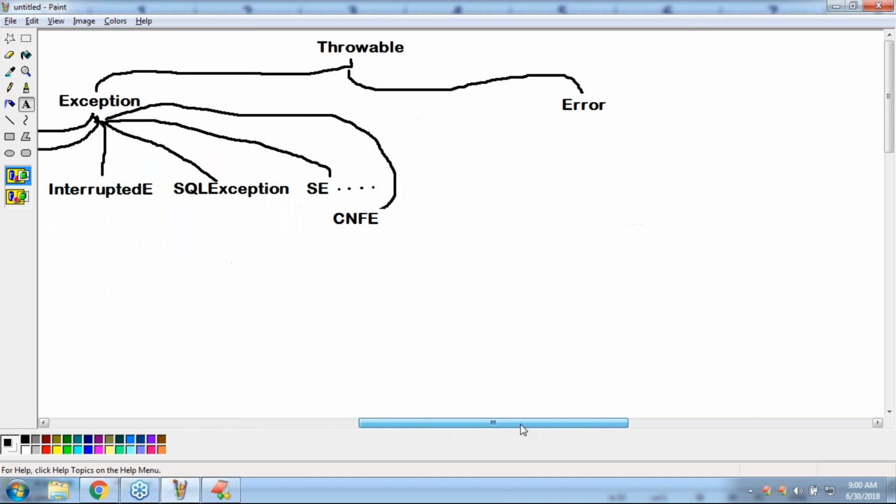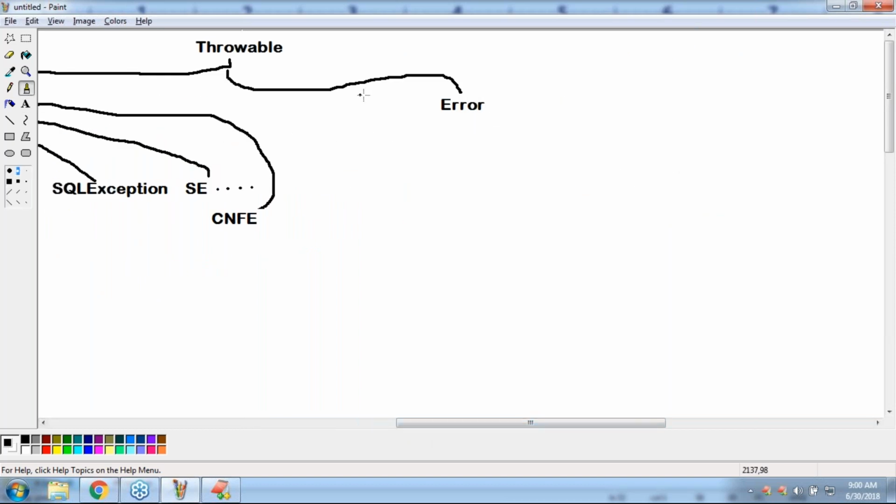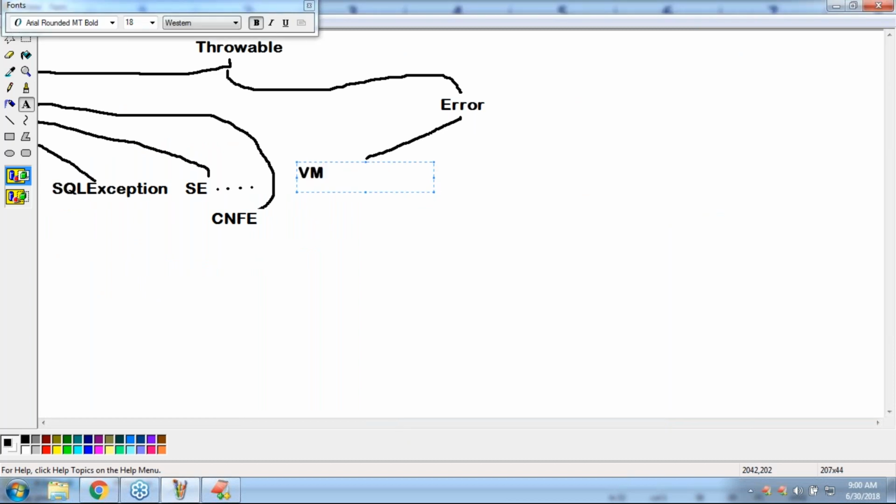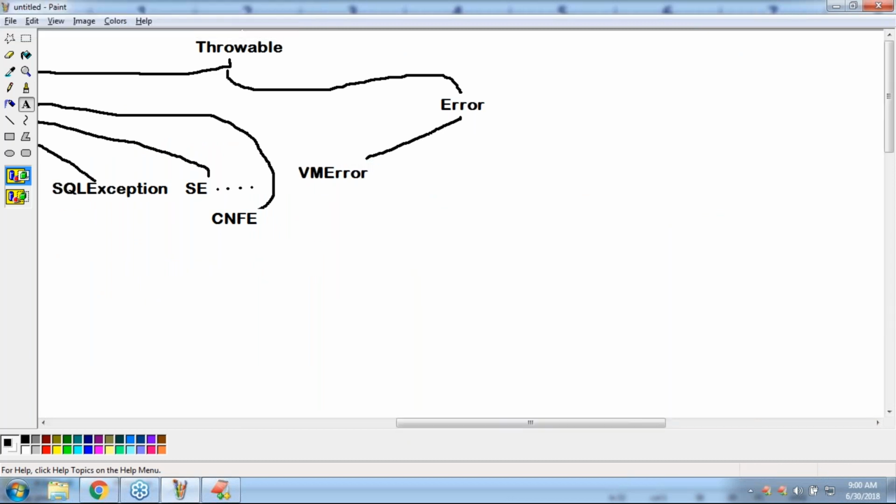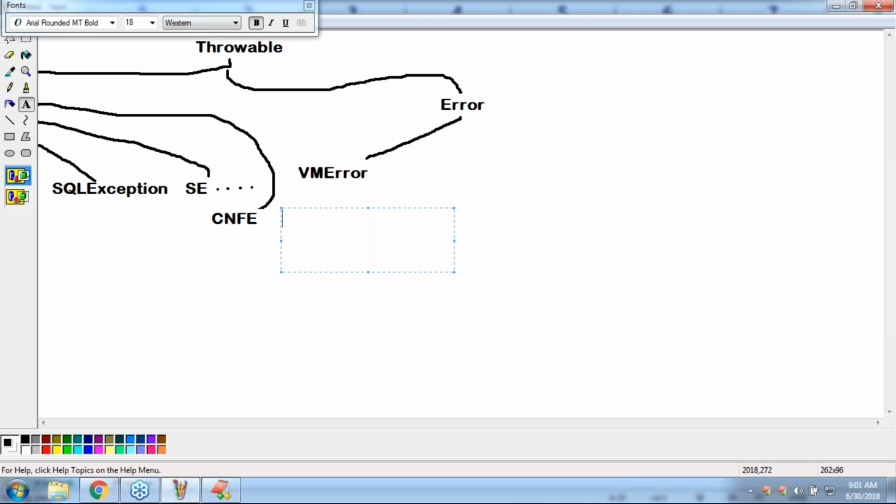Next, similarly, under error also, there are several child classes, sir. One child class, VM error. Can you spell that out? Under VM error, there are again two child classes. One is out of memory error.